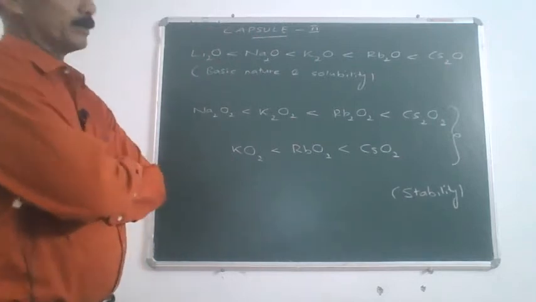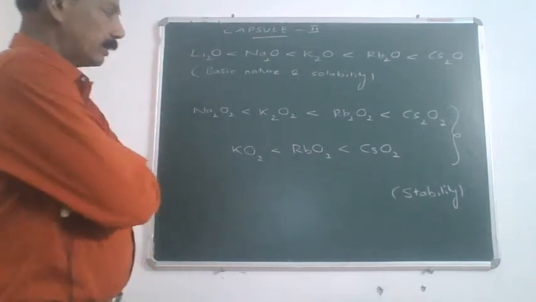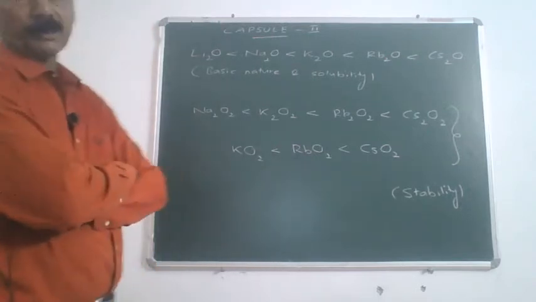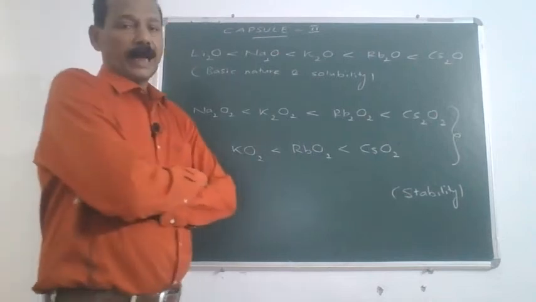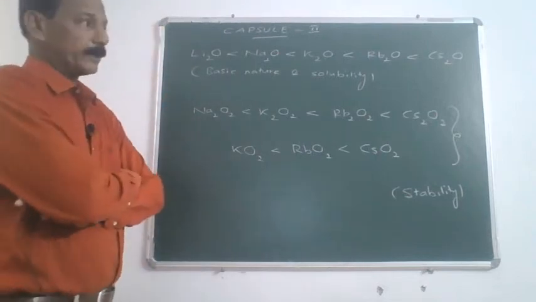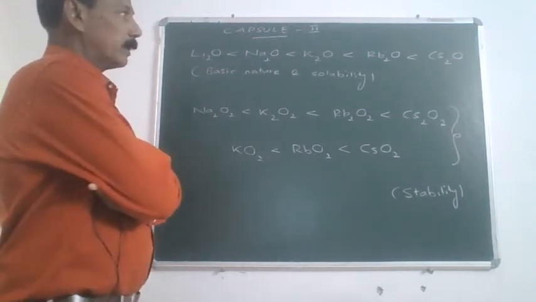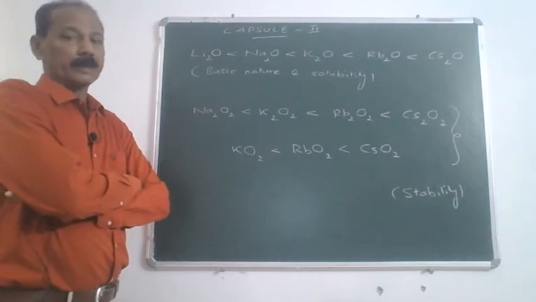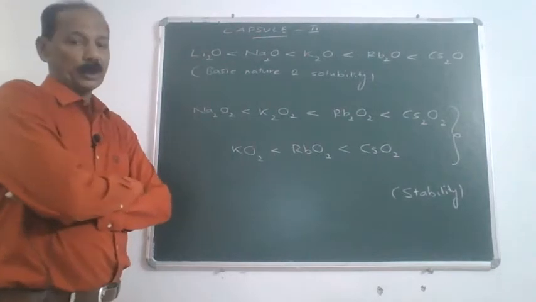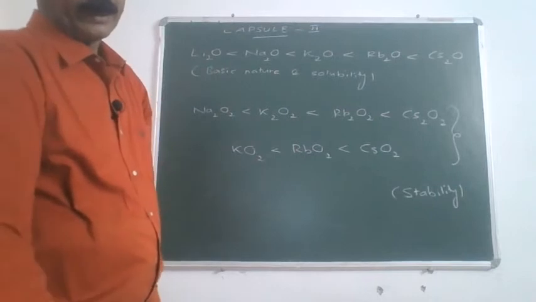Similarly, among superoxides, KO2 is least stable, whereas CsO2 is most. As already said, whether it is an oxide or a peroxide or a superoxide, alkali metals exhibit an oxidation state of +1 only.